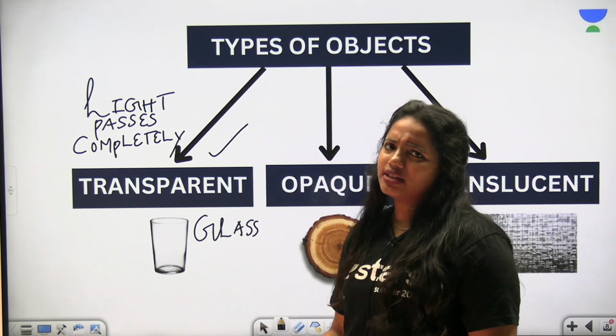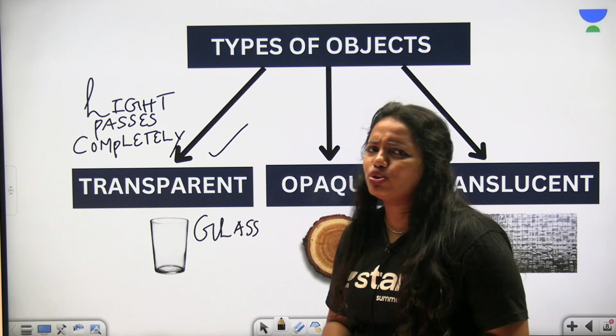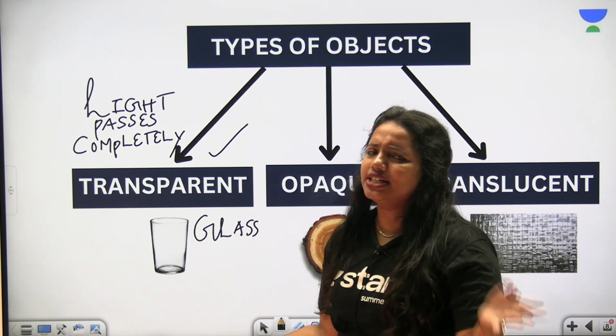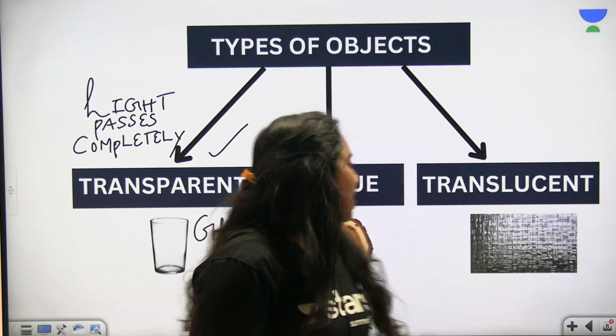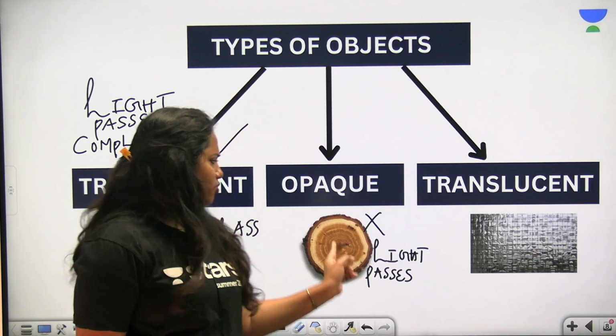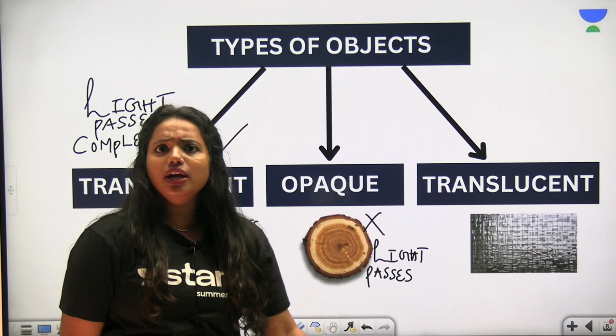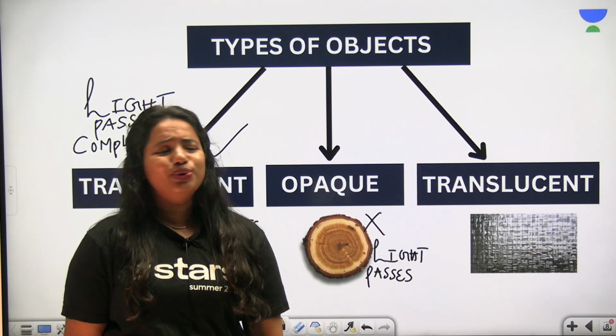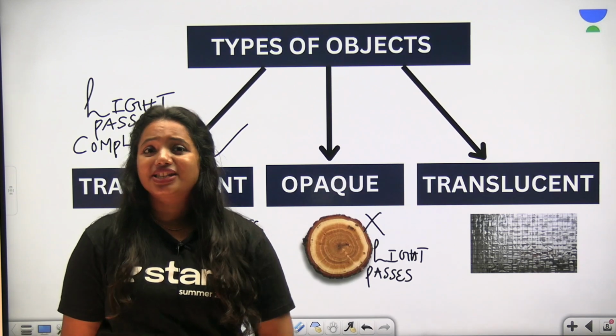And that is the reason why, if you pour some water or mango juice into a glass, you will be able to see it, right? Yes, that is the reason behind it. And when you talk about opaque objects, you can see that they don't allow any kind of light to pass through. And that is the reason we call it an opaque object.